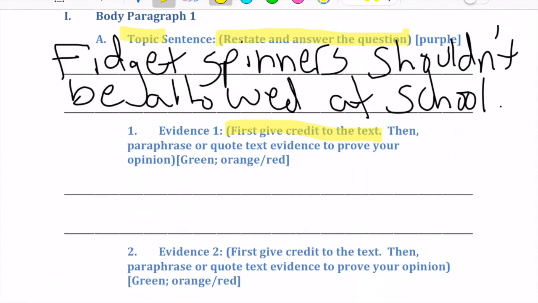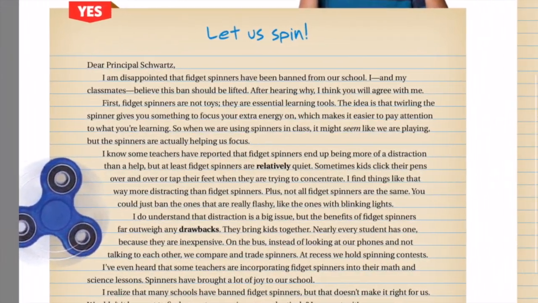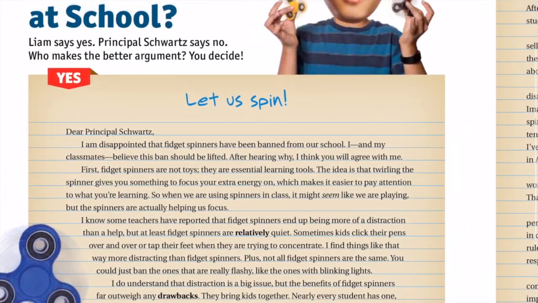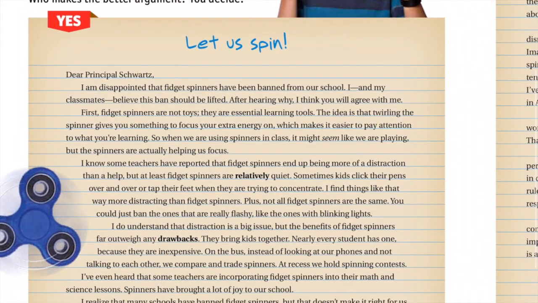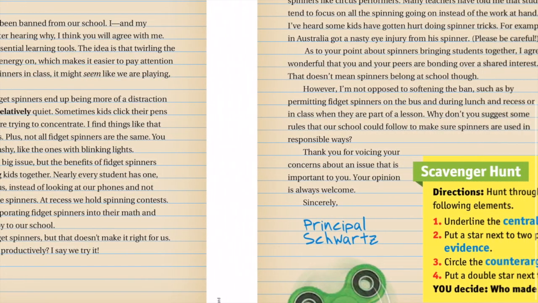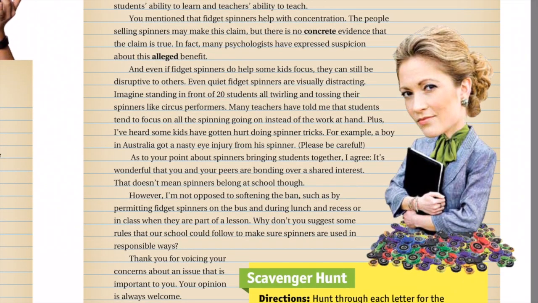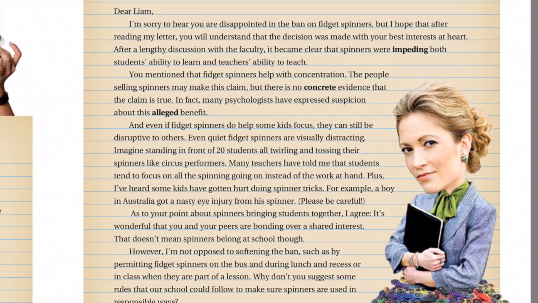So I'm going to go back to the article. Notice how this article is broken up into two sections. If you think fidget spinners should be allowed at school, you're going to be focusing on this portion of the article. If you think fidget spinners should not be allowed at school, you're going to focus on this part of the article. I'm going to focus on this part, of course, because I picked the should not side. Again, I can either paraphrase or quote, and it doesn't matter which order, but I think I'm going to start with a paraphrase.